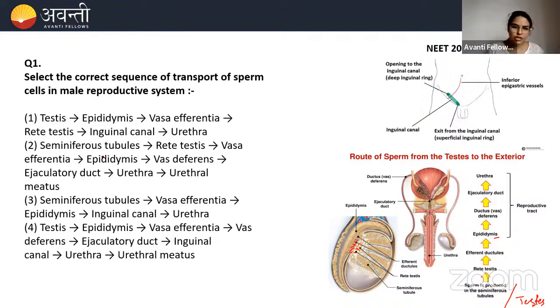If you see the options here, testis, seminiferous tubules. Then your second option should be rete testis, and then vasa efferentia, epididymis, vas deferens, ejaculatory duct, urethra, urethral meatus. So your correct answer is 2 actually.